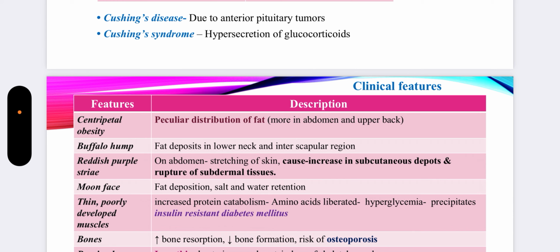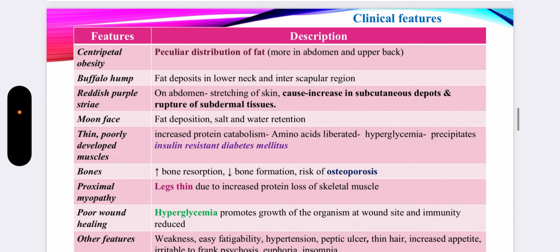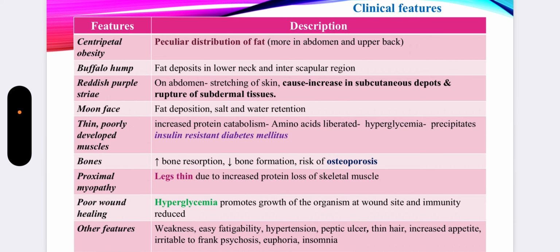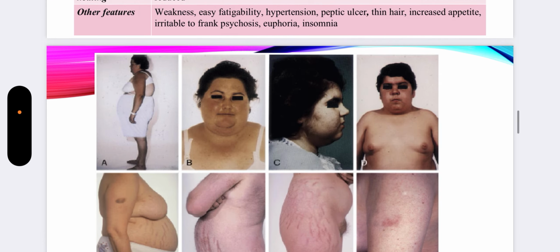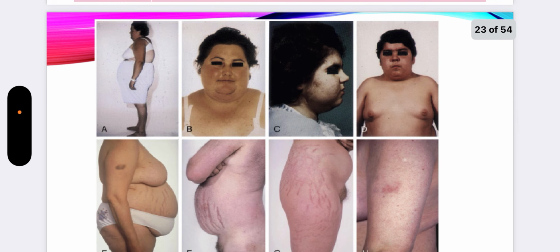Now about the clinical features that are seen in a patient who is suffering from Cushing syndrome. First and foremost is occurrence of centripetal obesity. What is the meaning of this centripetal obesity? There is a peculiar distribution of fat in which fat is more deposited in the abdomen and over the upper back. You can see the distribution of fat. In figure A, you can see the peculiar distribution of fat over the body.